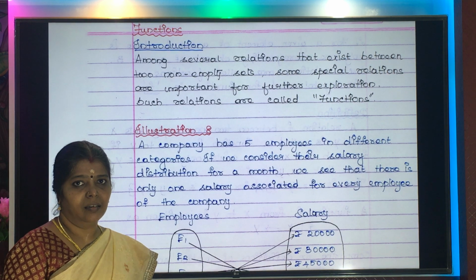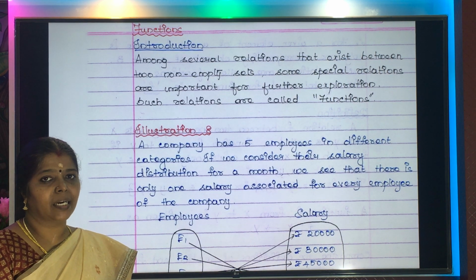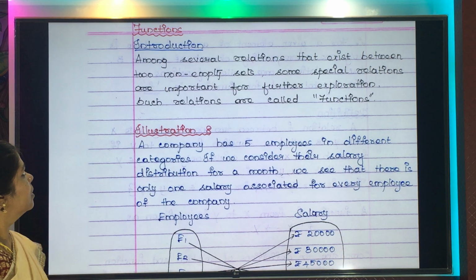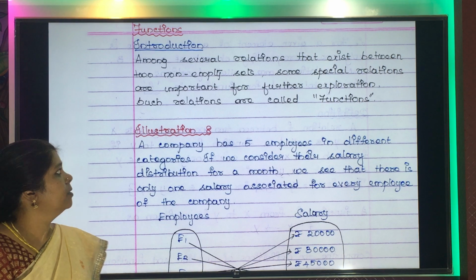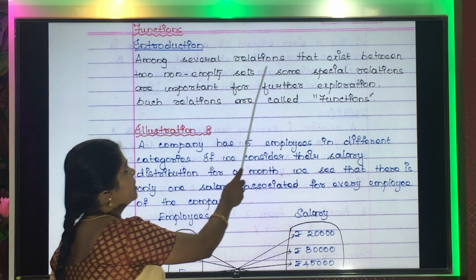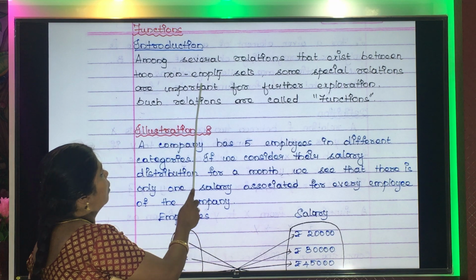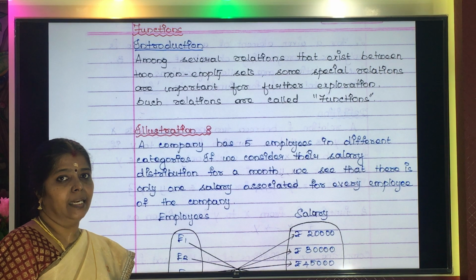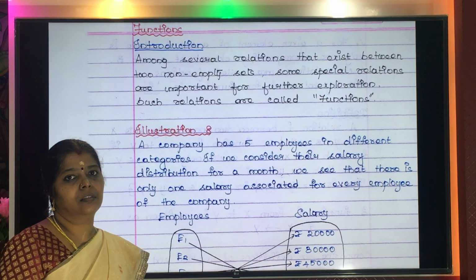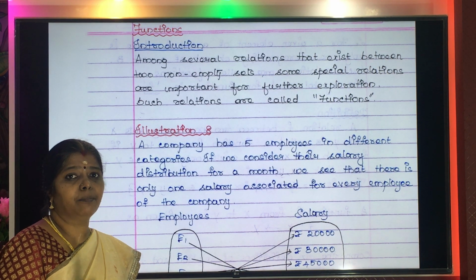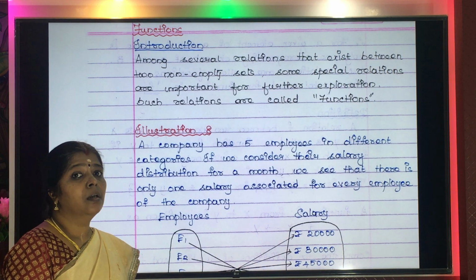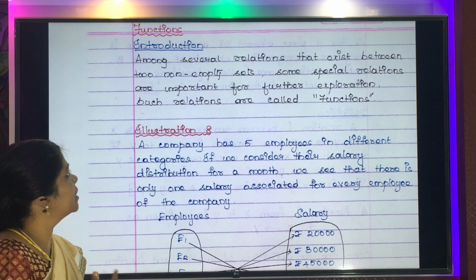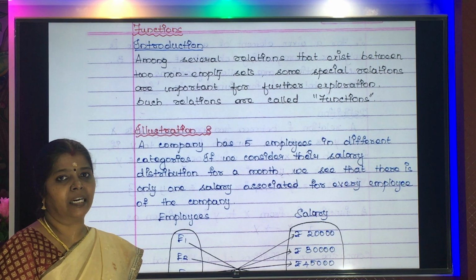Okay, in the previous sessions we have seen about Cartesian product and relations. So today we will learn about functions. First, as an introduction, among several relations that exist between two non-empty sets, you can bring about many relations between two non-empty sets. But we all should understand that all such relations cannot become functions.